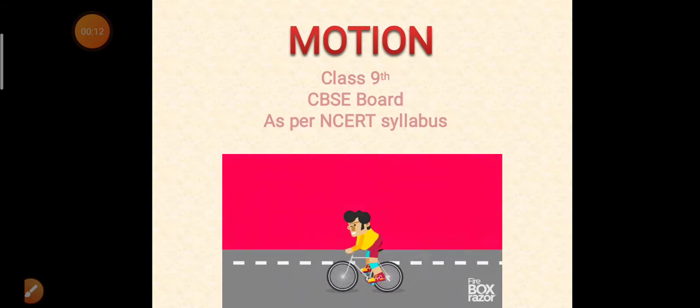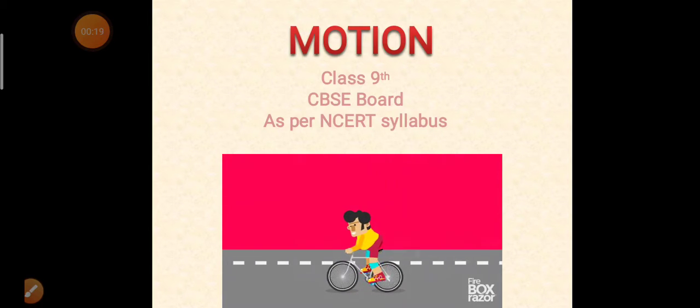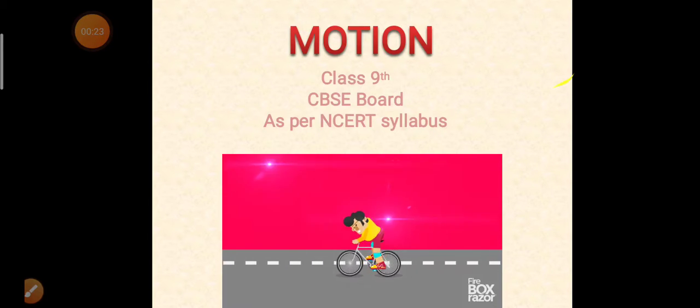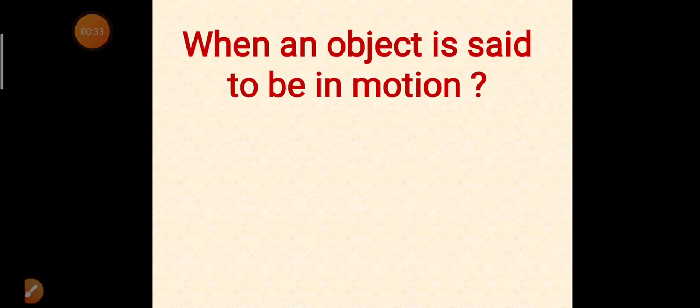I'm your physics teacher, and today we will start the first chapter of physics in class ninth, that is motion, which means we have to study about bodies which are moving. Just by looking at these two different situations, you can say that this ball is at rest while this car is moving. So now the question arises that when an object is said to be in motion.